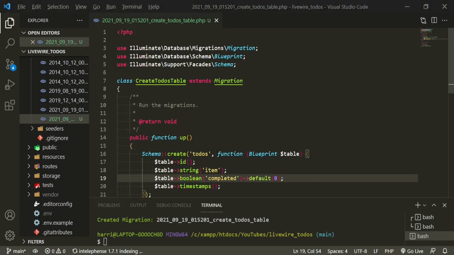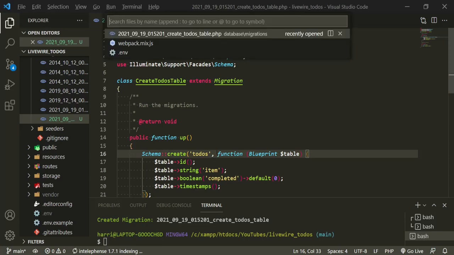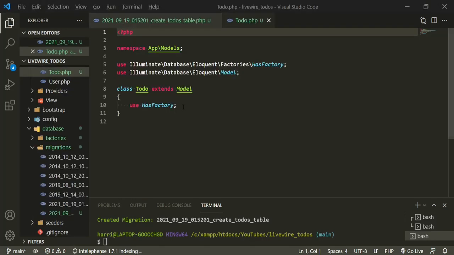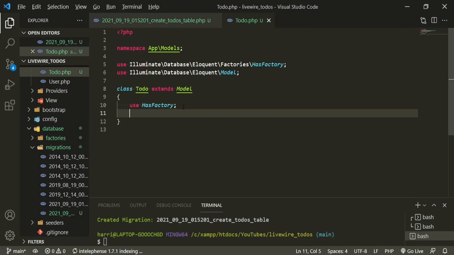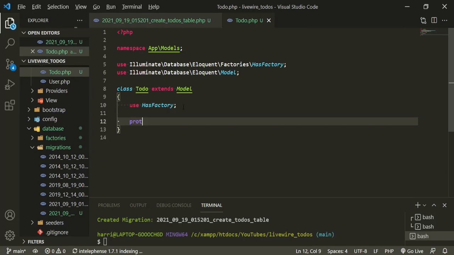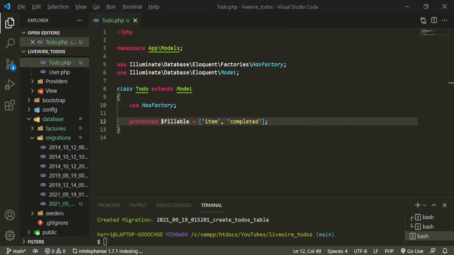And now we need to put these fields in our model. So we'll go to Todo, and in here we'll just do protected $fillable equals an array, and then in the array we're gonna have item and completed. Okay, and we also need a semicolon at the end of this. Done.